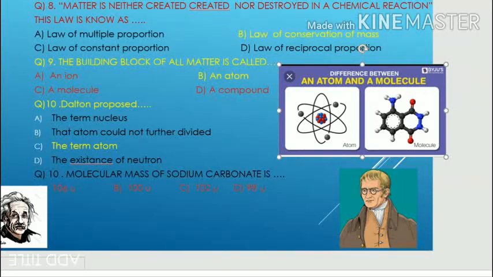Here is a diagram of some scientists. Okay, I hope all of you know these scientists. This is Albert Einstein, the great scientist, and this is another famous scientist. And this is also homework for you. Write the scientist's name in the comment box. I hope you properly understand all these questions. They are the most important questions, and today's lecture is helpful for you.